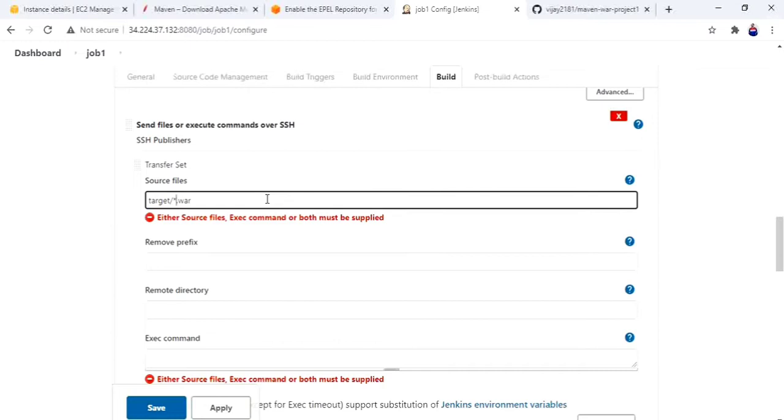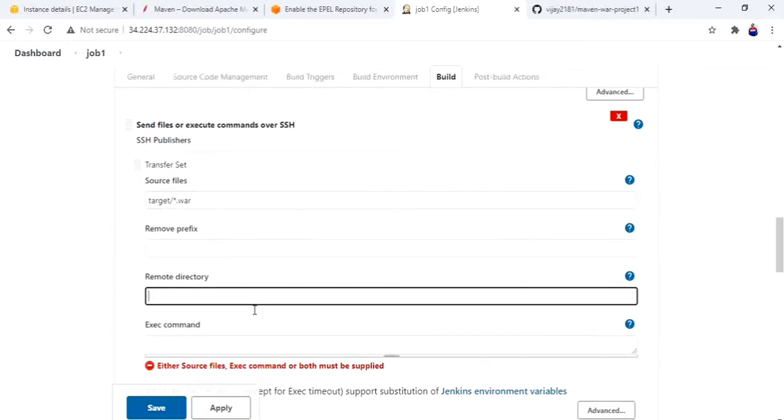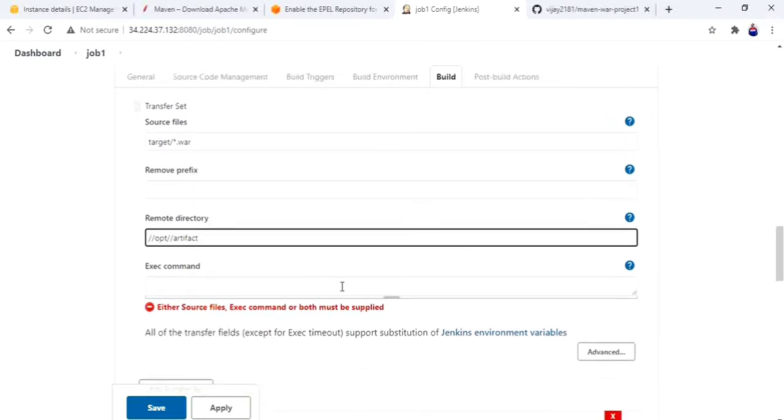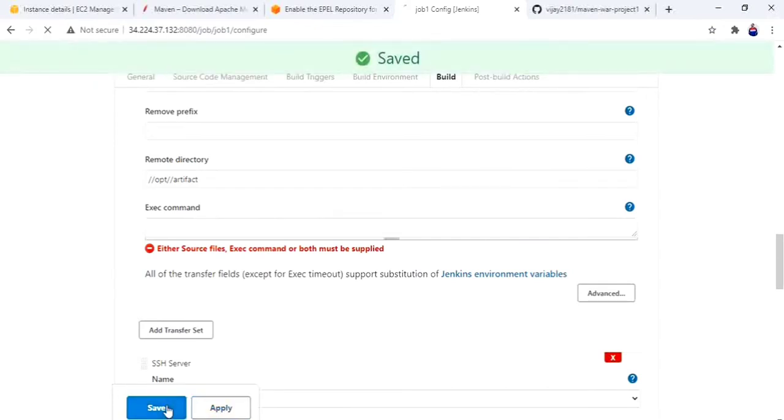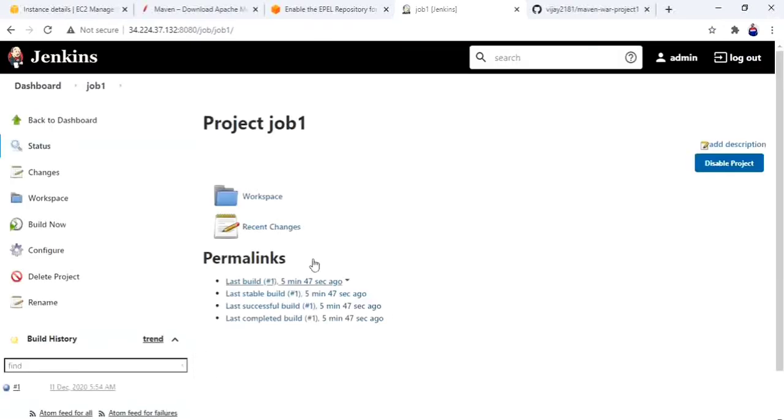This war file has to be copied to the remote directory, in the sense, server 2 Ansible directory. Okay, where do I have to copy? /opt/artifact. For this directory I have to copy. I have given double slash because it will not recognize the special character, that's why we have to explicitly specify double /. Okay, let me check, apply. First I am testing whether it is copying or not. Next we will write a playbook and do the rest. Build now.